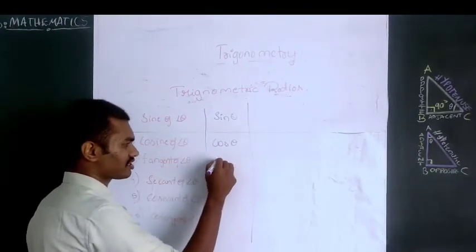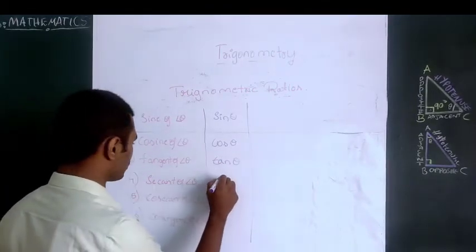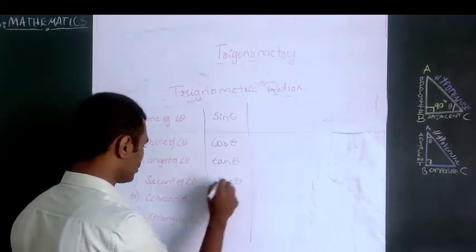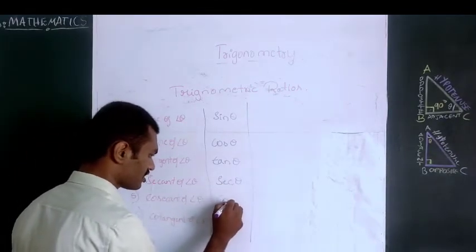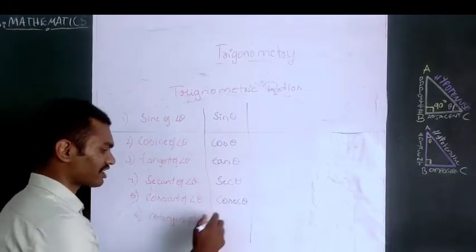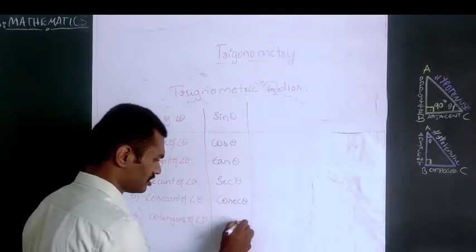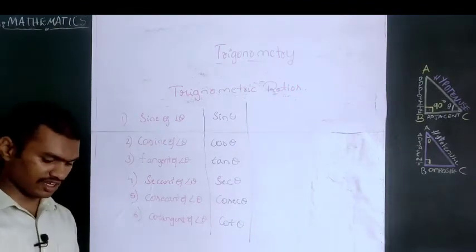Tangent of angle theta can be written as tan theta. Secant of angle theta can be written as sec theta. Cosecant of angle theta can be written as cosec theta. And last one, cotangent of angle theta can be written as cot theta. So these are the short forms of these 6 trigonometric ratios.